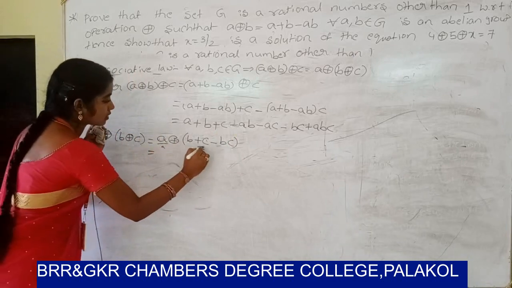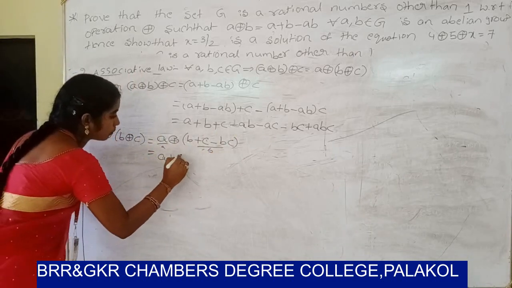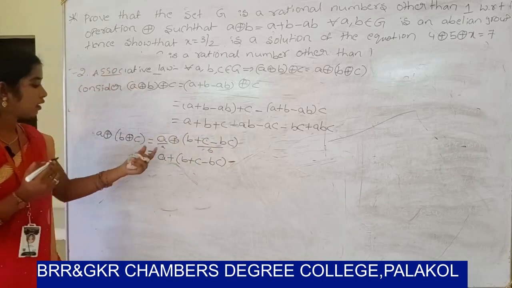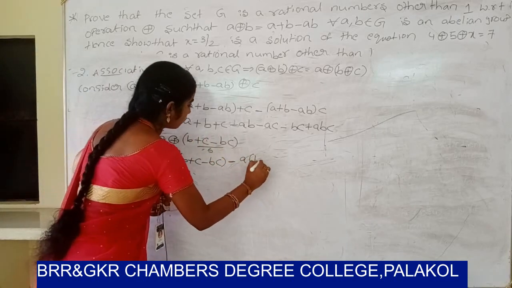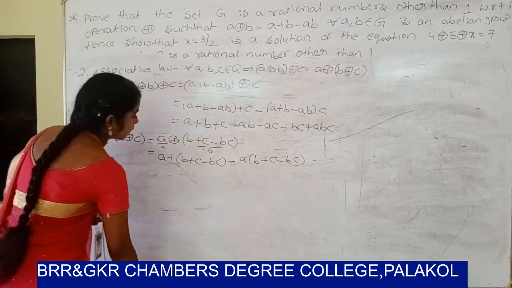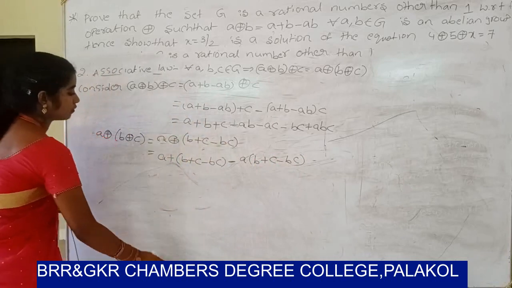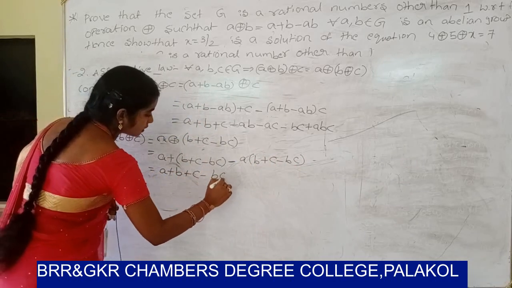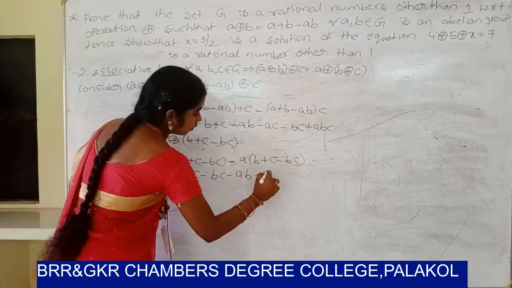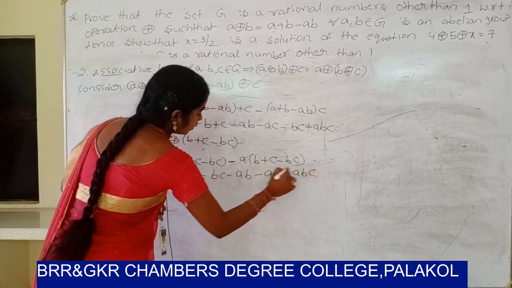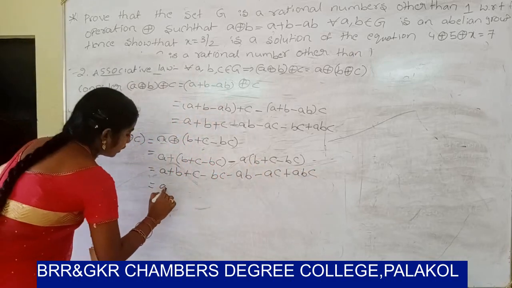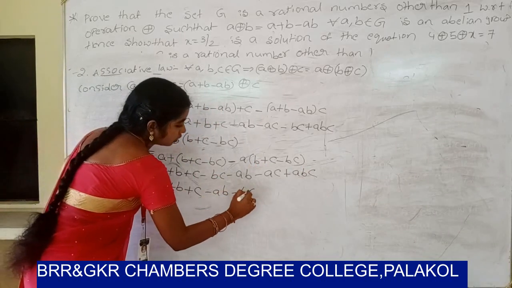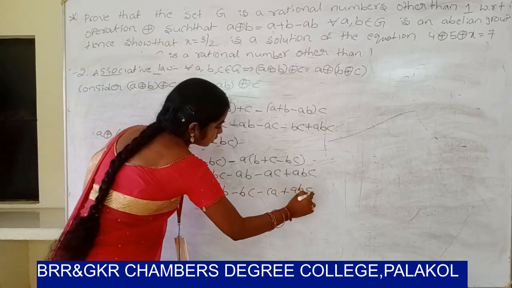So a ⊕ (b ⊕ c) is a plus (b plus c minus bc) minus a into (b plus c minus bc). It can be written as a plus b plus c minus bc minus ab minus ac plus abc, that is a plus b plus c minus ab minus bc minus ca plus abc.